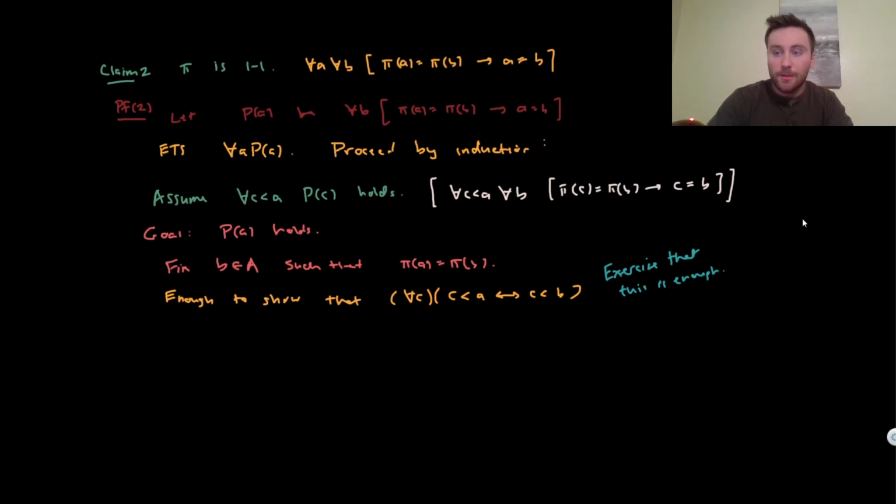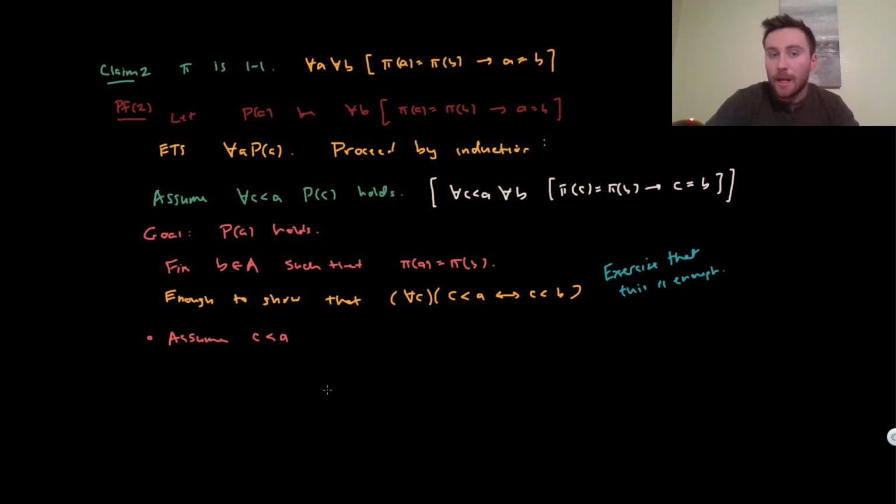Okay, so how do we do this? We can just pick one direction. Assume that C is less than A. And what can we say from this?